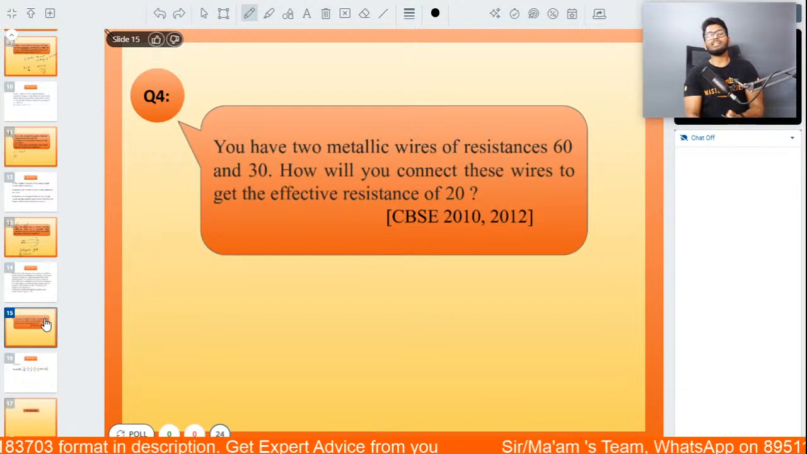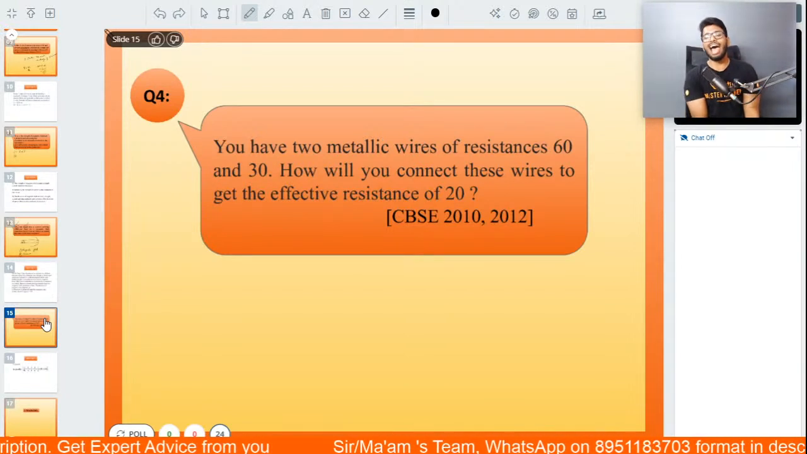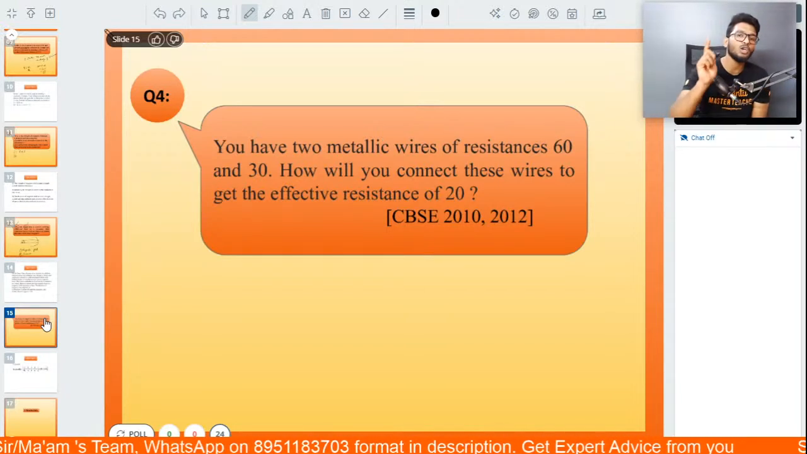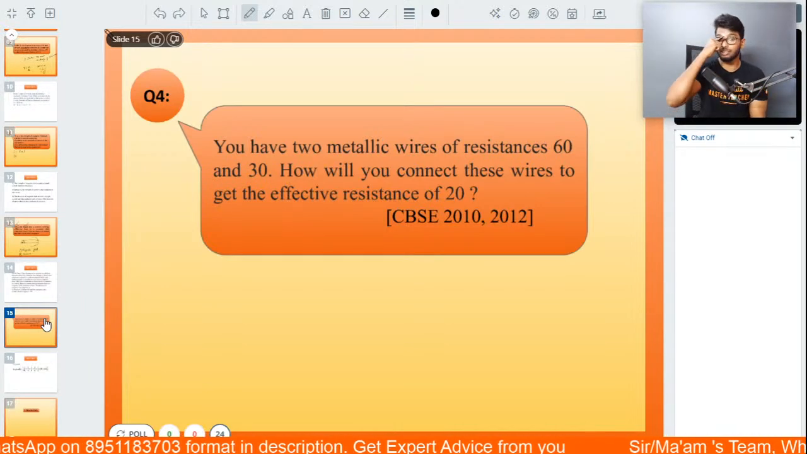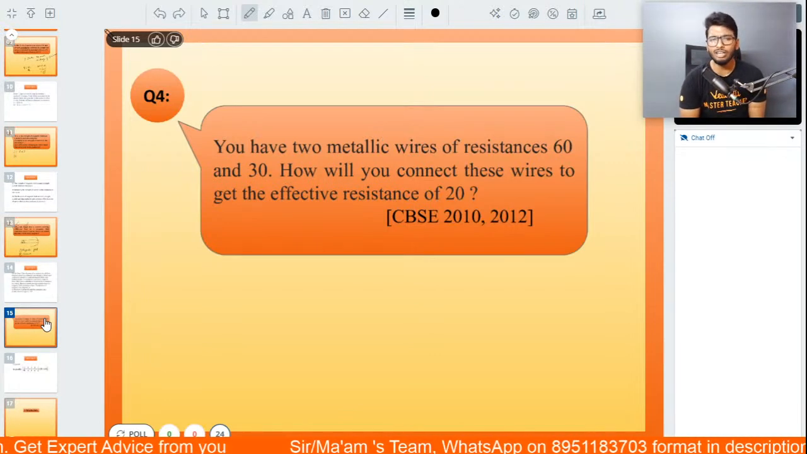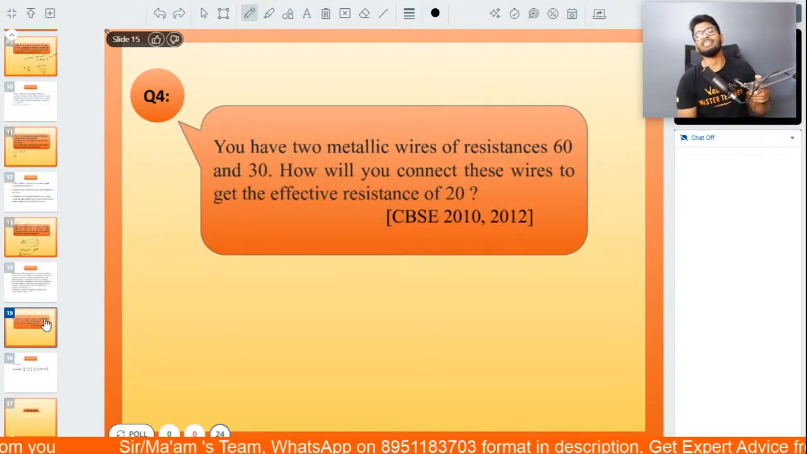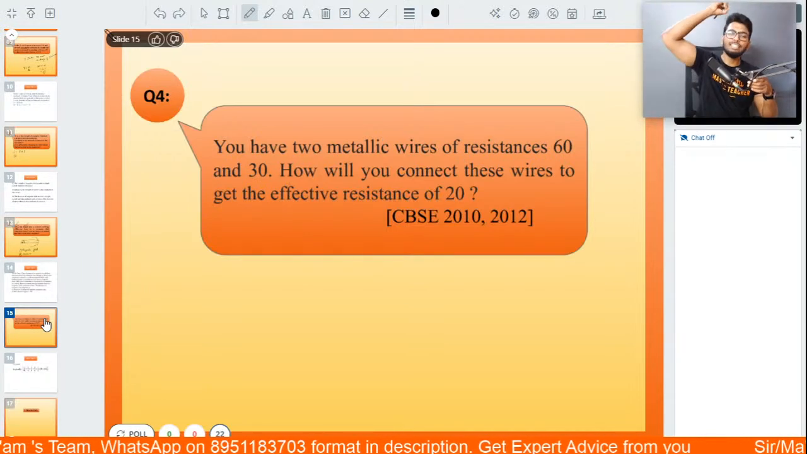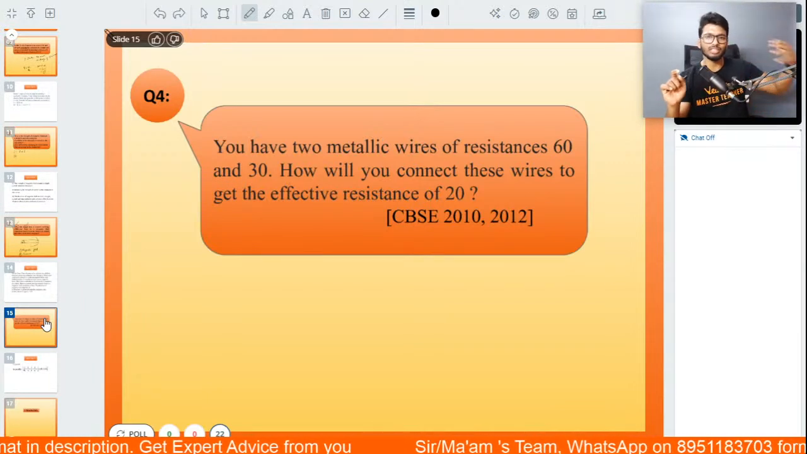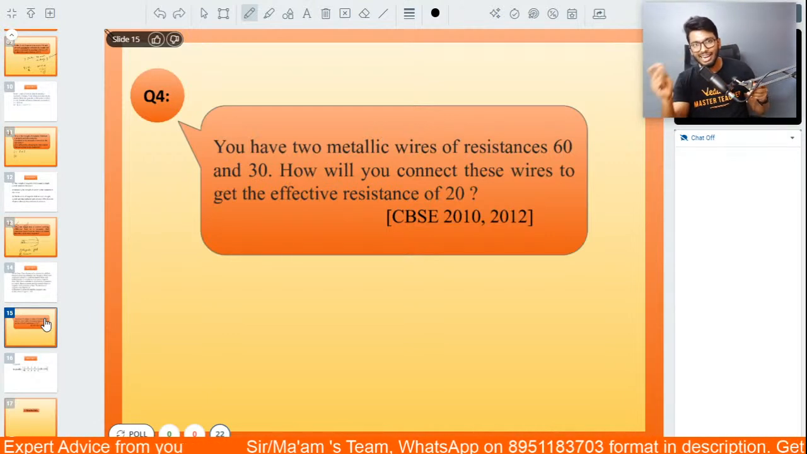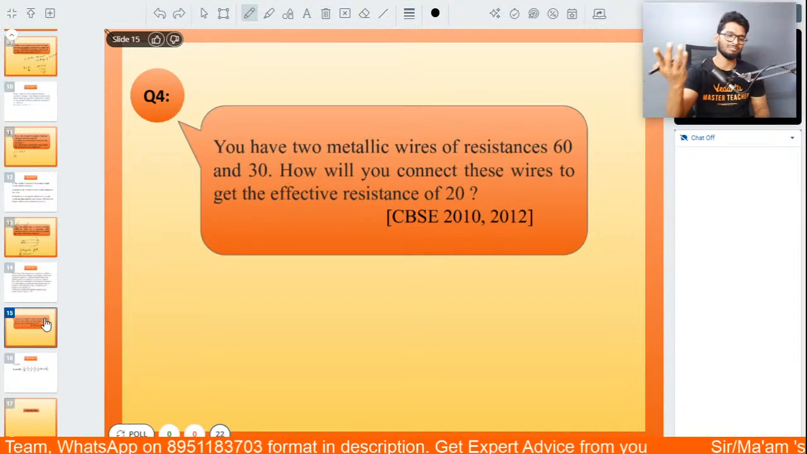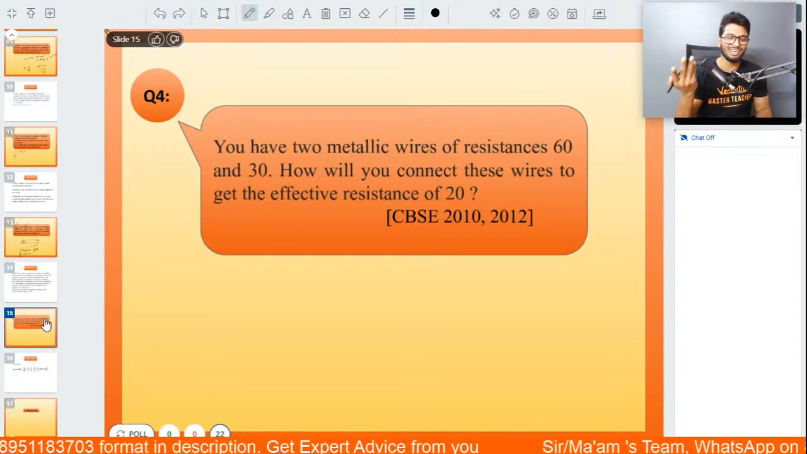All right, the next question was asked in the 2010 and 2012 board exams. You have two metallic wires of resistance 60 and 30 ohms. How will you connect these wires in order to get an effective resistance of 20 ohms? This is by far one of the easiest numericals that you will ever find. You need to connect them in such a way that the effective resistance of both of these will be equal to 20 ohms. That's all.